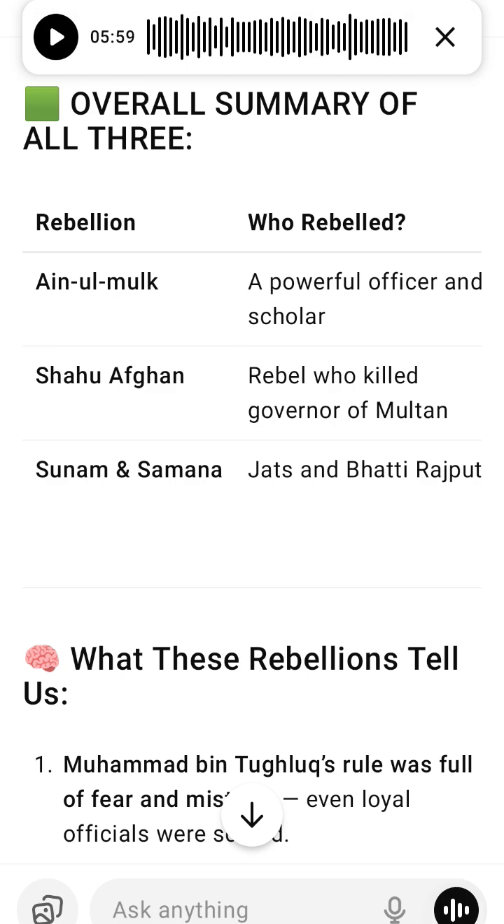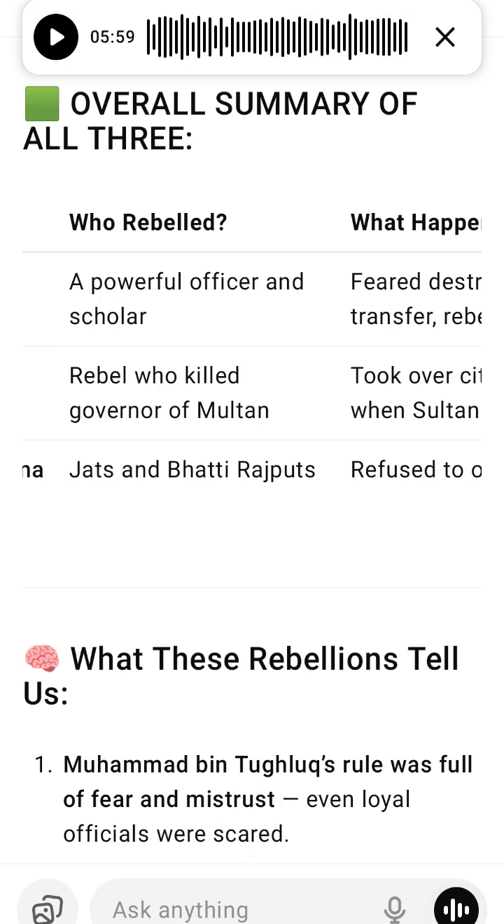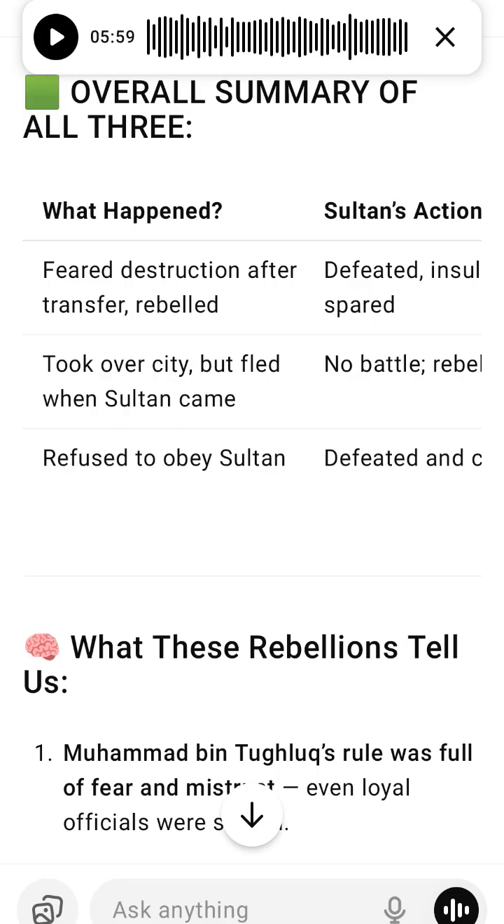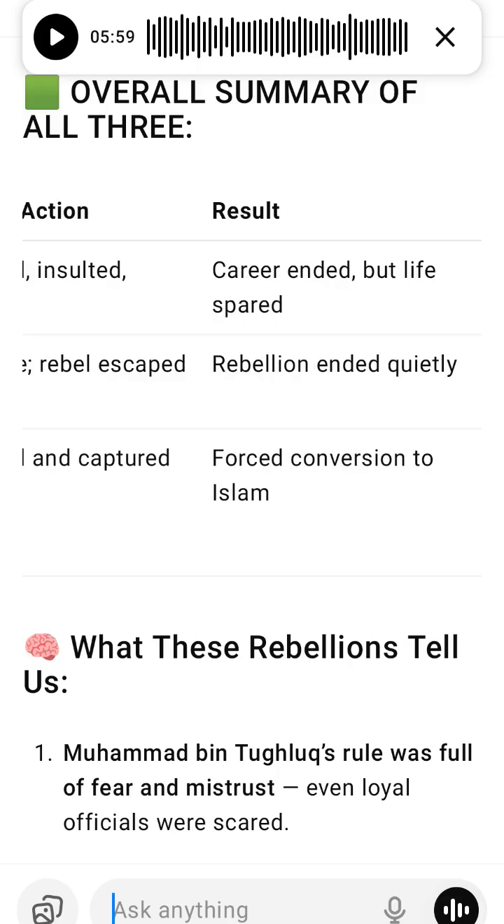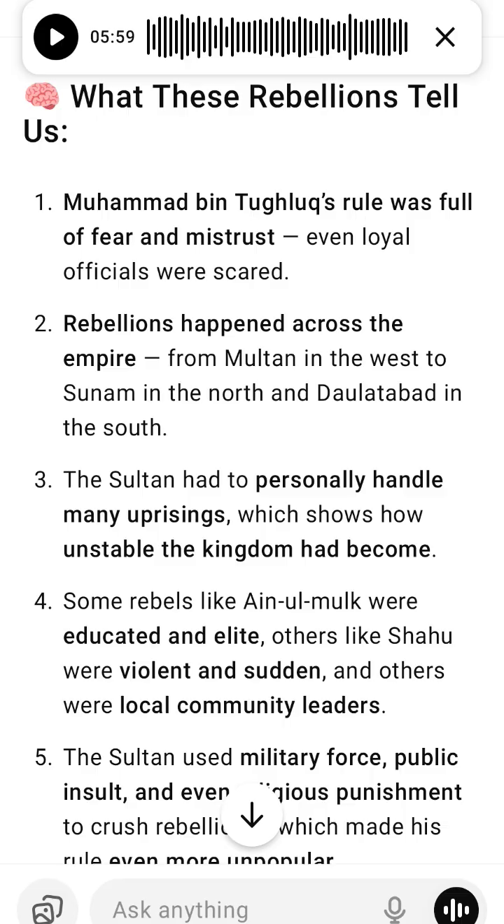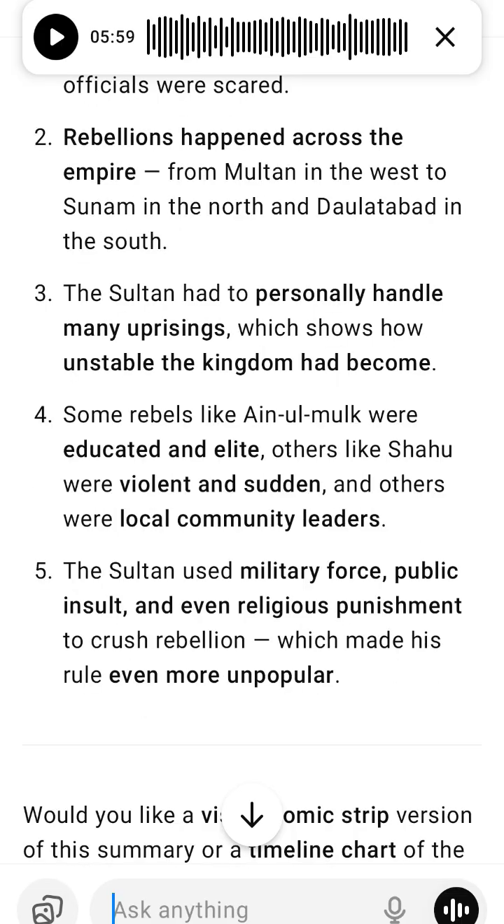What did the Sultan do? Muhammad bin Tughlaq was enraged. Instead of sending a general, he marched there himself to deal with the rebellion. But before the Sultan could attack, Shahu fled to the hills. He ran away, showing that he had no real plan to fight the powerful Sultan's army. Significance: this rebellion shows how some people were bold enough to take over cities, but didn't have enough strength to hold on to power. It also shows that the Sultan had to handle rebellions personally, which weakened his grip over the entire empire.